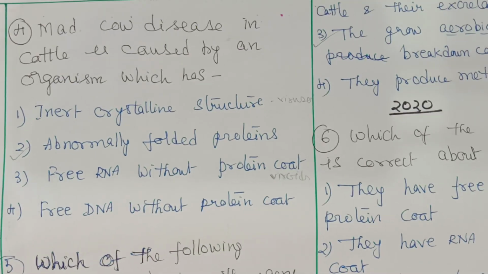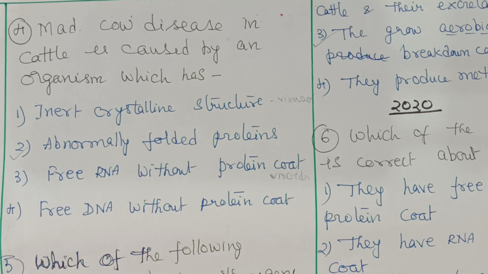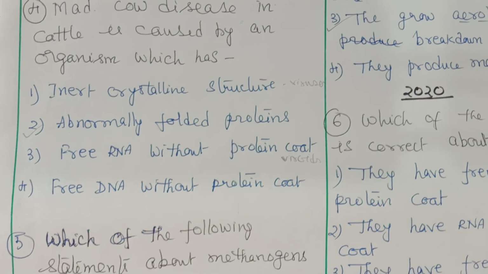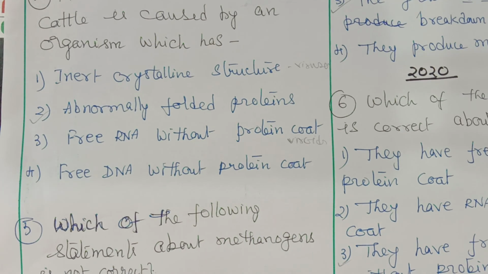Fourth one, mad cow disease in cattle is caused by an organism which has... Mad cow disease is caused by prions. So, what should be the answer here? Abnormally folded proteins. Inert crystalline structure means viruses. Free RNA without protein coat, that is they are viroids. Free DNA without protein coat is not present. So, second option here you will take.